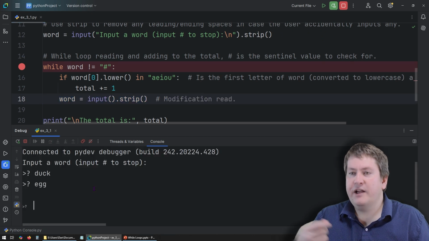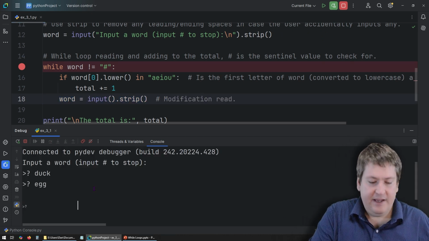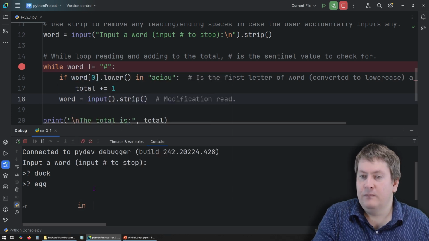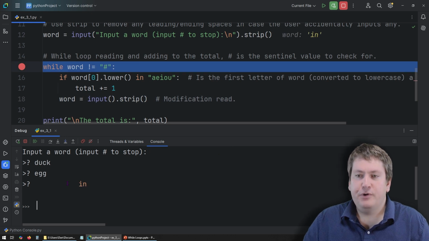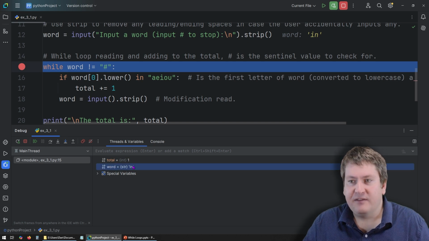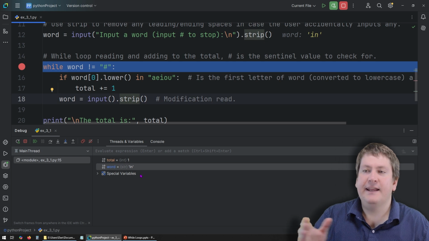So in this case, let's try out that strip method. Remember, we can put a bunch of leading space, and we'll put in the word, let's say in, and a bunch of space. So we've inputted the word in with a lot of space at the beginning and the end. But you can see in the computer's memory, it's just in without the space at the beginning and the end, because the strip method removed all the space at the beginning and the end.